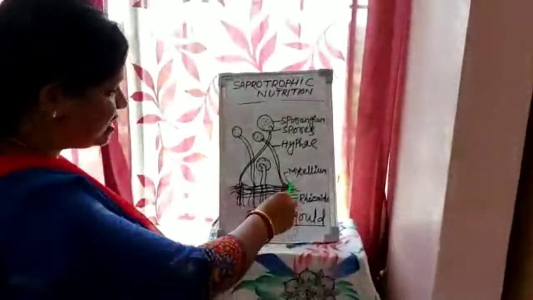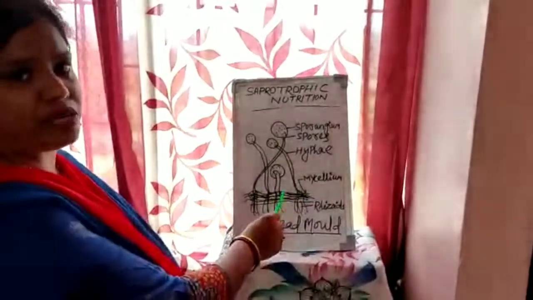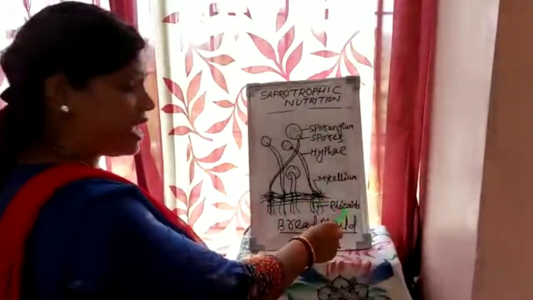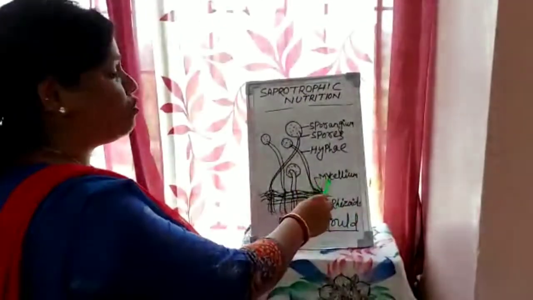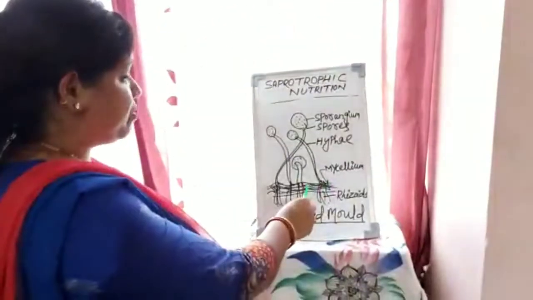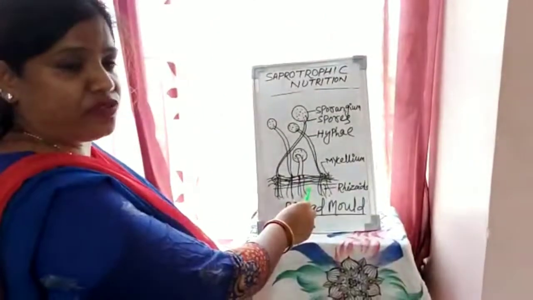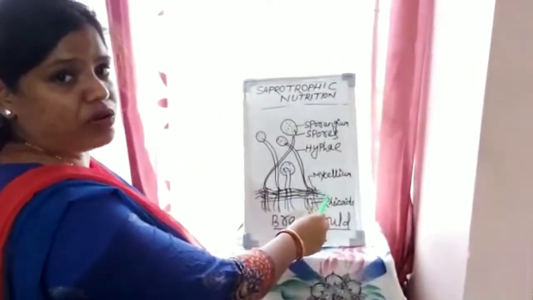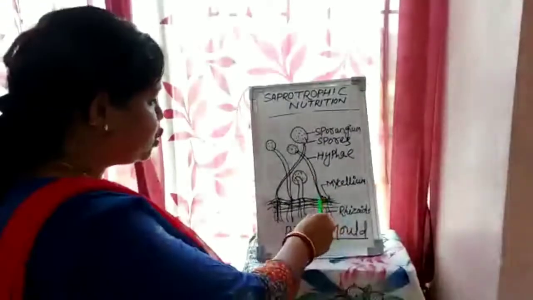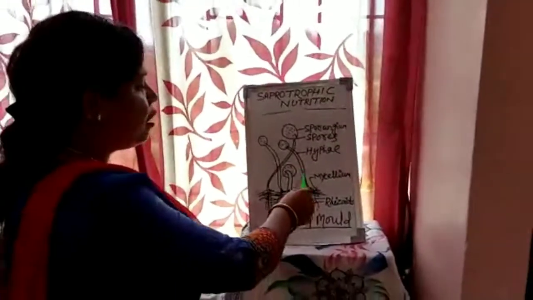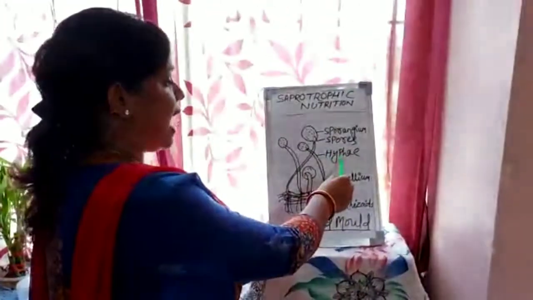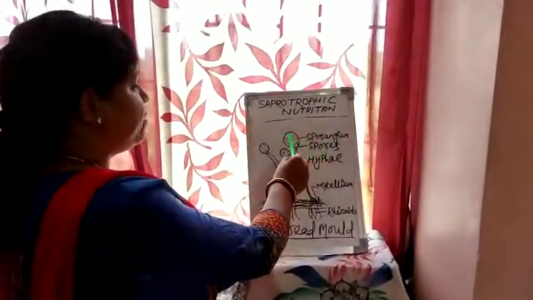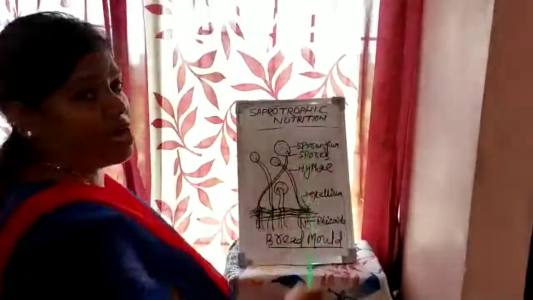The root-like structure that comes out from the base, not exactly a root, is called rhizoids. The tubular structure that comes out from the mycelium is called hyphae, the bulb-like structure is called sporangium, and the dots present in the sporangium are called spores.